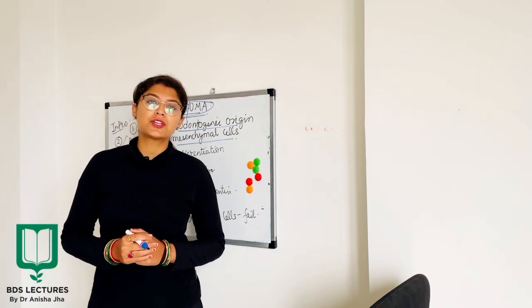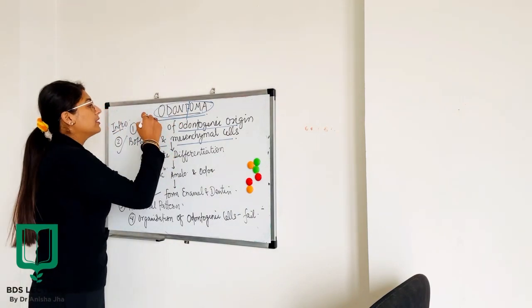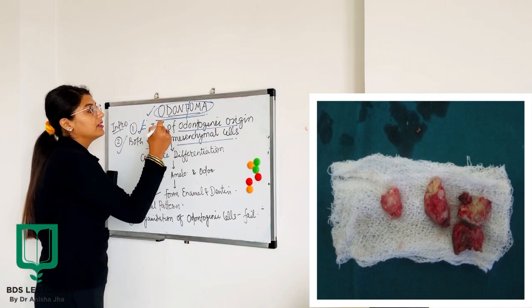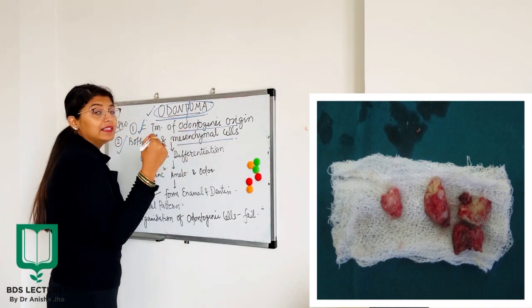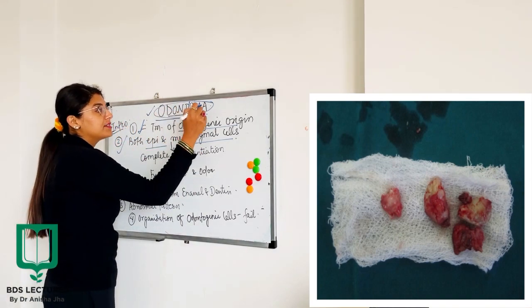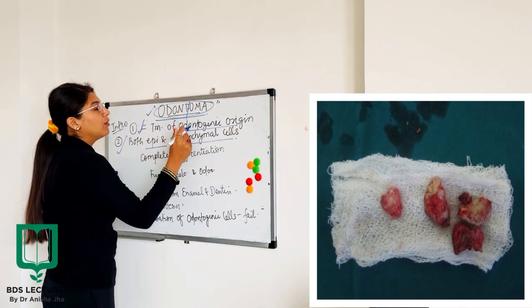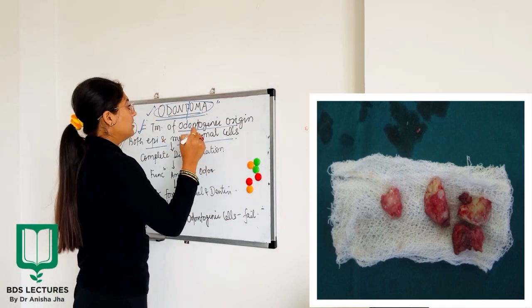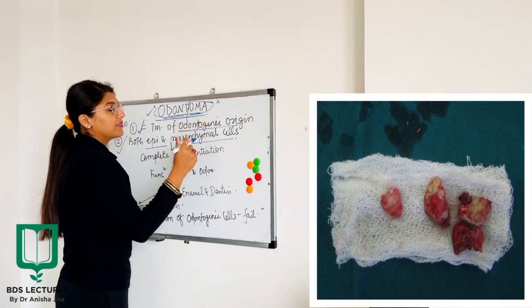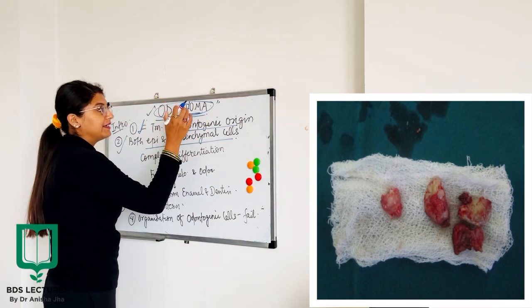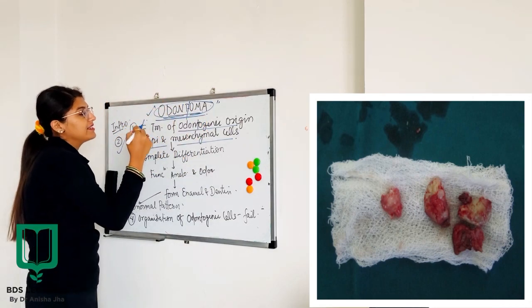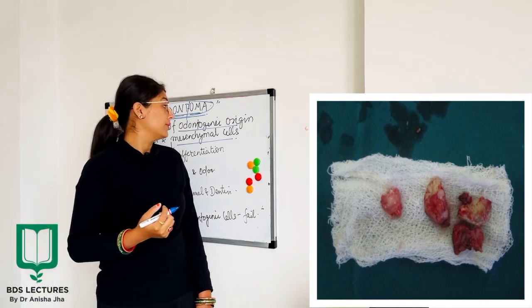Starting with the introduction of the tumor, if you observe this word, the term is odontoma, and the literal definition of this term is the tumor of odontogenic origin. Okay, now odont and oma are the split terms, so basically it is the tumor of the odontogenic origin.